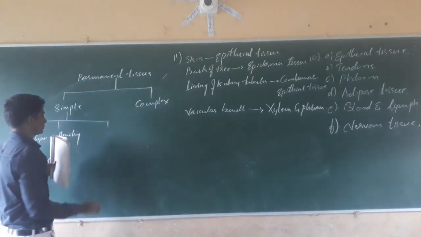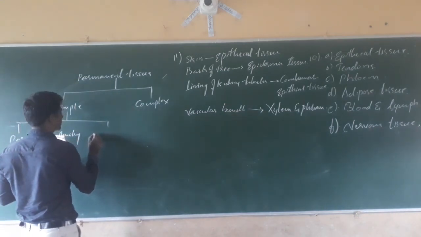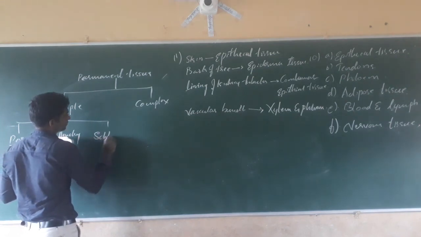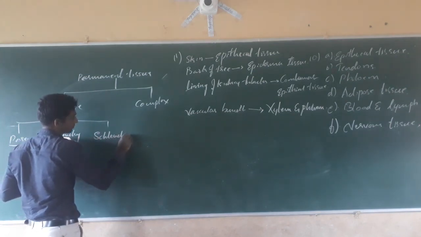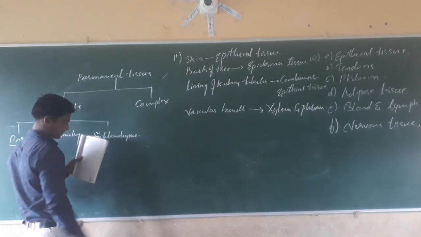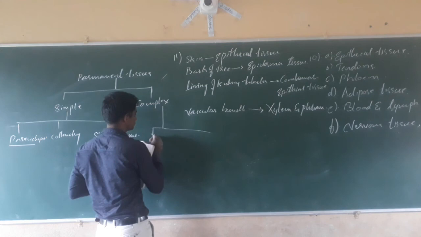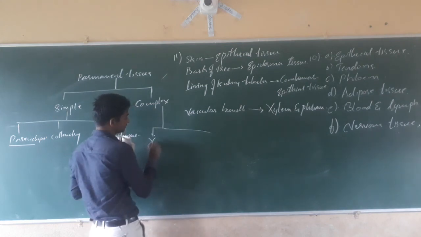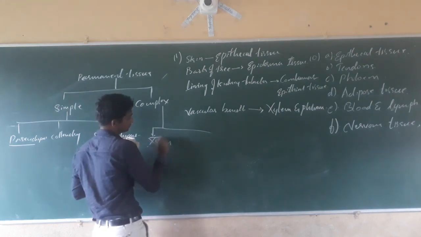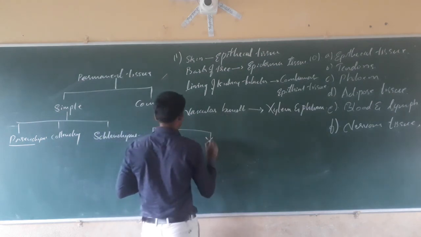Next here, parenchyma, colon, sclerenchyma. In case of complex permanent tissue, again that is xylem. Here you write phloem.